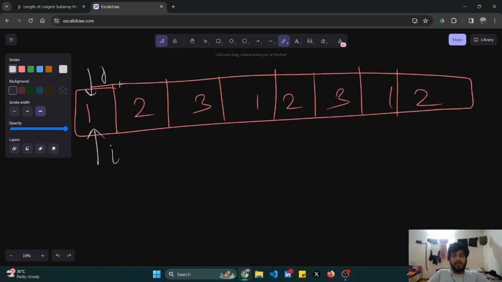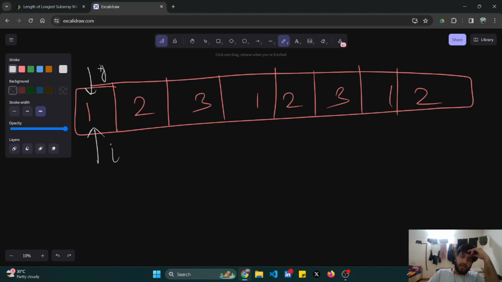If I just consider this single element, this is also considered a subarray.